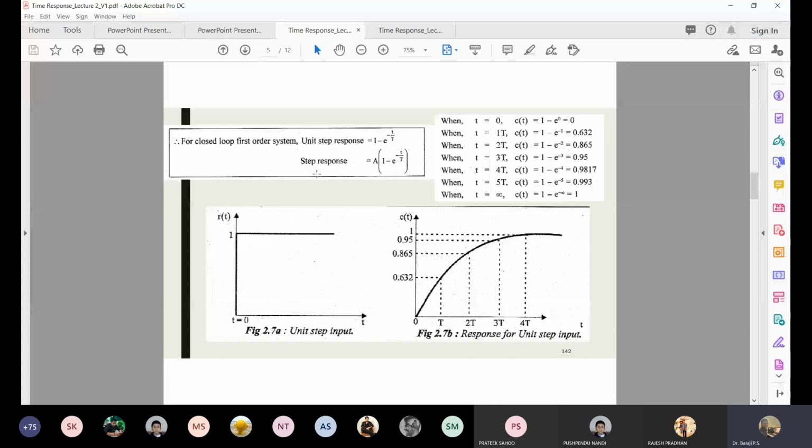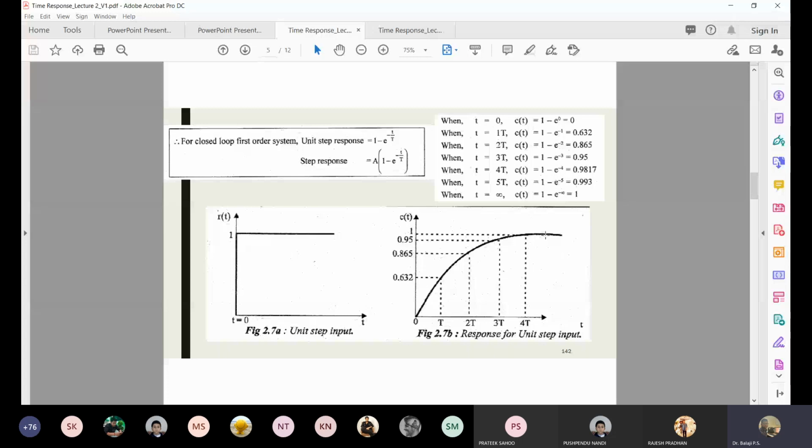If the same system does not have a unit step but instead something else, then an A would come. If it is a unit step, the A will not come. Now we have to see how my system will react. In order to understand that, I am plotting t versus c of t. You see the table, how they are drawing this plot. First when t is 0, c of t is 1 minus e power 0, which is 0. When t is 1T, 2T, 3T, 4T, they are getting all the values and plotting.